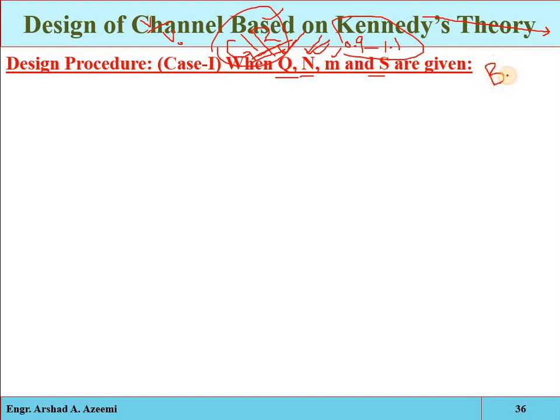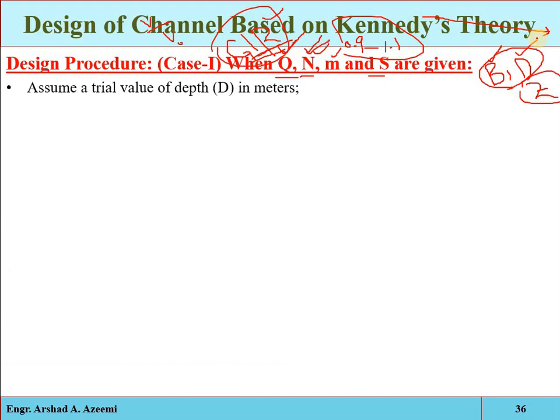Now what is the requirement? We have to define the bed width and the depth of the water. These two will be the design parameters, and also the side slope. The side slope can be selected, can be assumed, as we discussed in the first part during the discussion of the different parameters of the cross section. The side slopes can be selected from the recommended values if you know the condition of the soil. So we only have to design the bed width and the depth of the water. Clear?